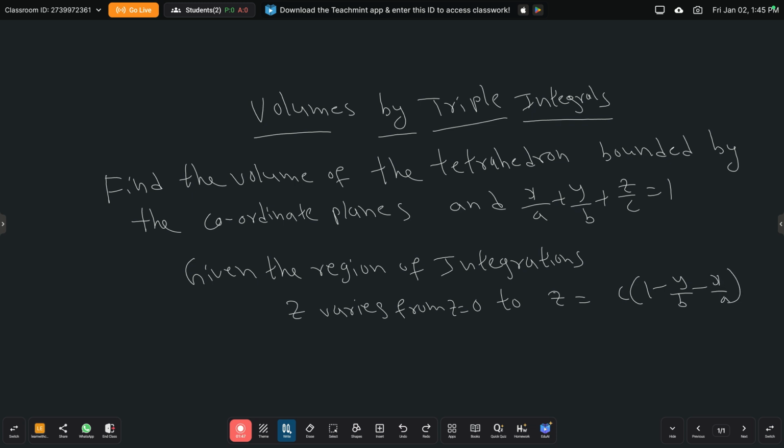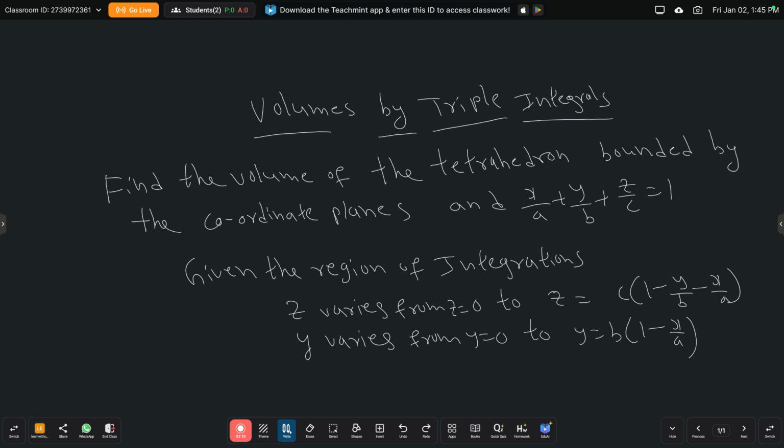So from this, z by c is equal to 1 minus x by a minus y by b. So z is equal to c into 1 minus y by b minus x by a. y varies from 0 to y is equal to b into 1 minus x by a.